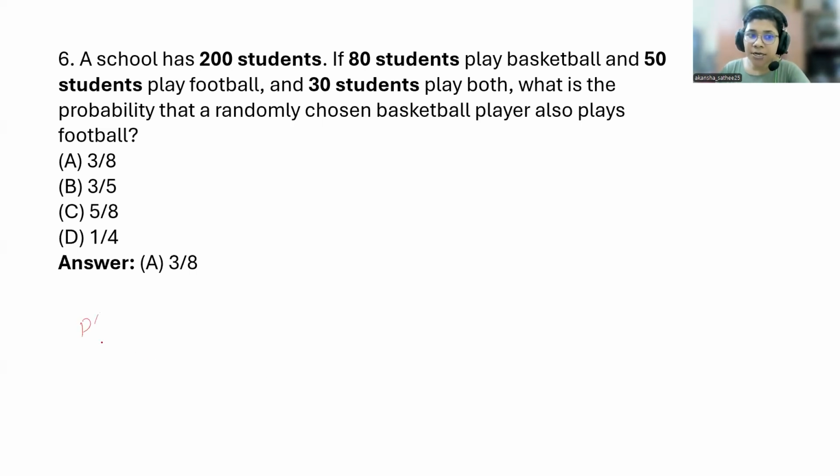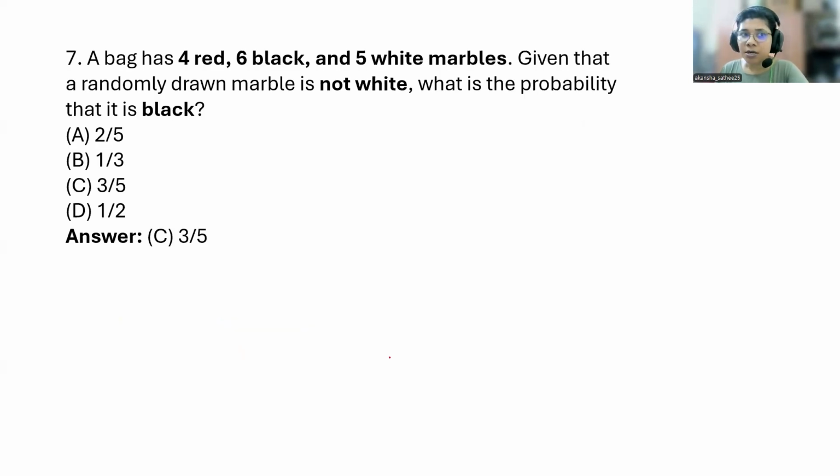So, given that the student plays basketball, what is the probability that he or she also plays football? So probability of football given basketball you have to compute. It is F intersection B, the probability of a student playing both games, divided by the probability of a student playing basketball. This you have to compute and plug in.